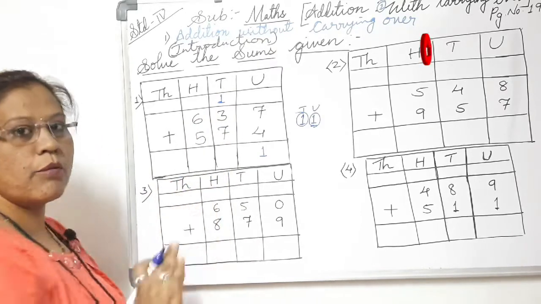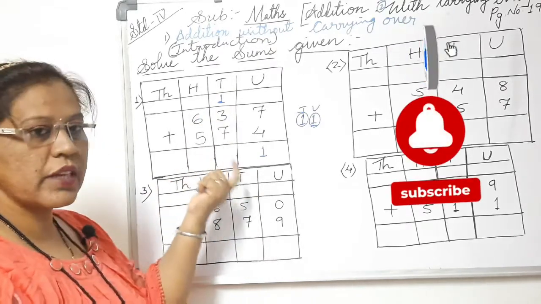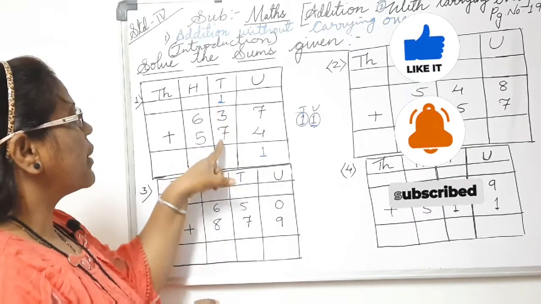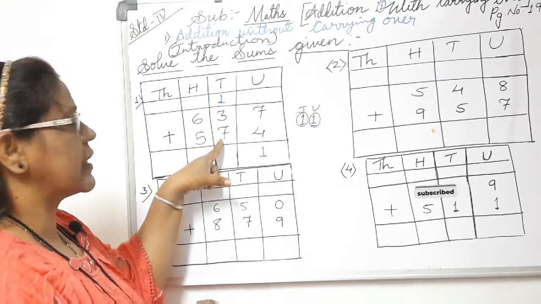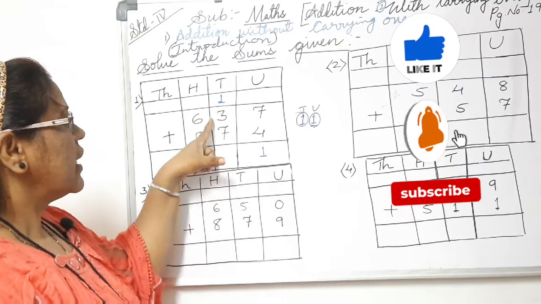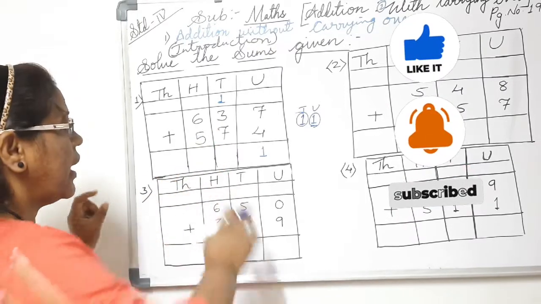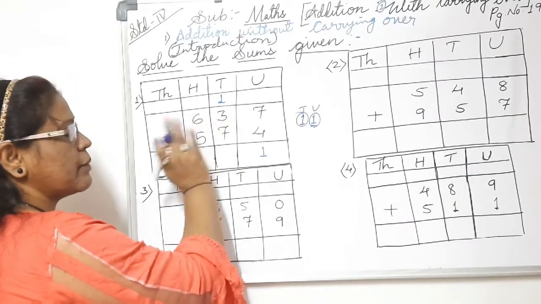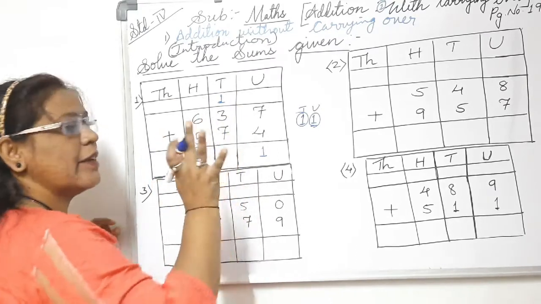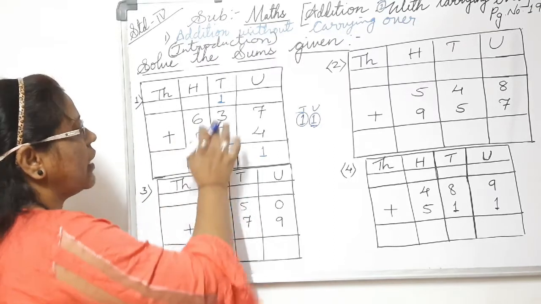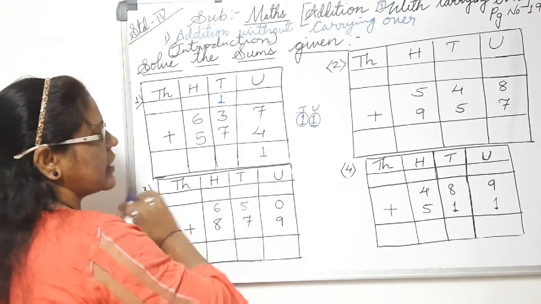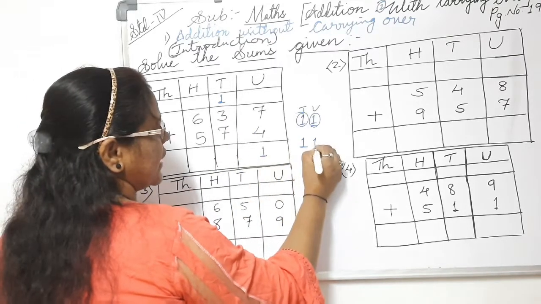Here most of the students get confused and forget to add this carrying over to the remaining numbers. Like 3 plus 7, these two digits you have to add in the tens place. 3 plus 7 is 10. They directly write this, but this is wrong, as they forget to add the carrying over number. So here they commit mistakes. So 1 plus 3 is 4, 4 plus 7 is 11. So 11 we write in this way.